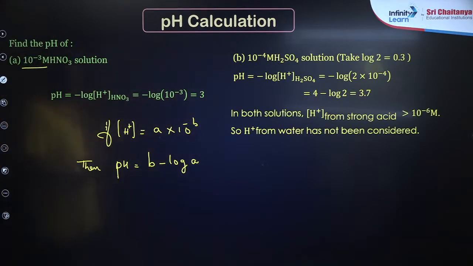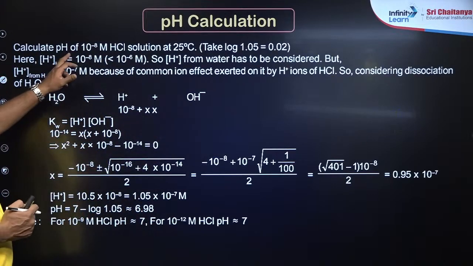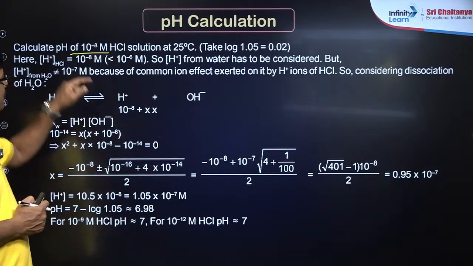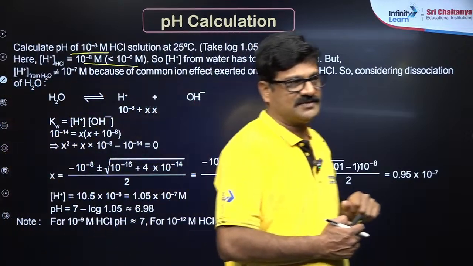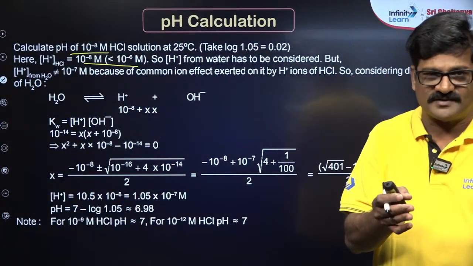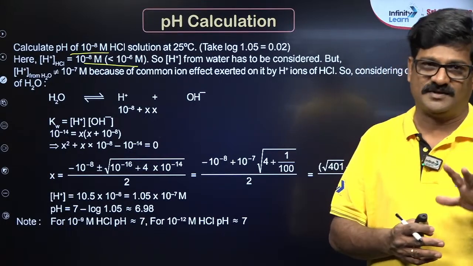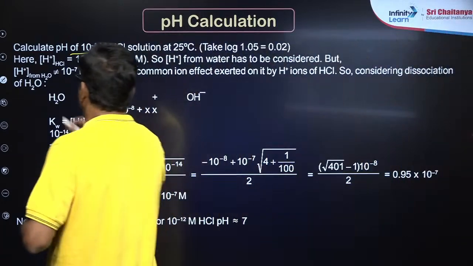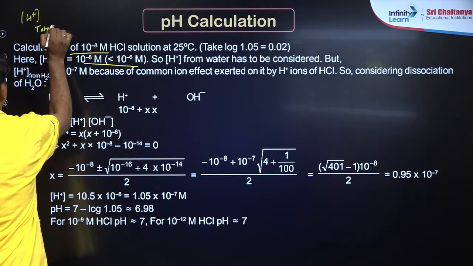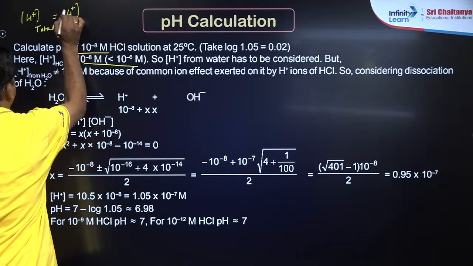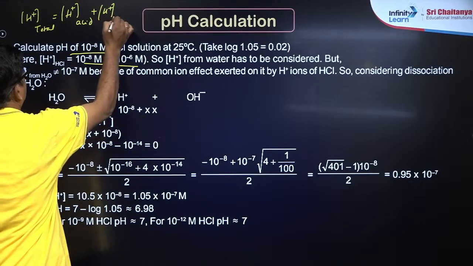Now let's talk about this. Calculate the pH of 10 power minus 8 molar HCl. 10 power minus 8 is a smaller value than 10 power minus 6. Therefore, what I have to do, I have to consider the ionization of the water as well. So I just want to say the total H plus concentration is equal to the H plus ion concentration given by the acid plus the H plus ion concentration given by the water.